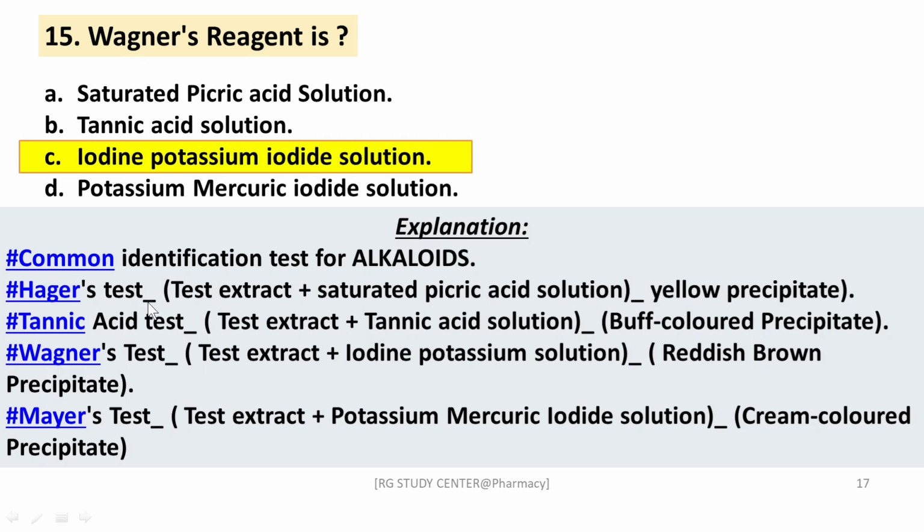First one, Hager's test. Here it is a saturated picric acid solution which gives a yellow precipitate. Tannic acid test, here the tannic acid solution gives a buff colored precipitate. Wagner's test, chemically it is iodine potassium iodide solution, and it gives a reddish brown precipitate. Mayer's test uses potassium mercuric iodide solution, and it gives a cream colored precipitate, right? These are the different reagents. By reacting with the test, they give different colors of precipitation.